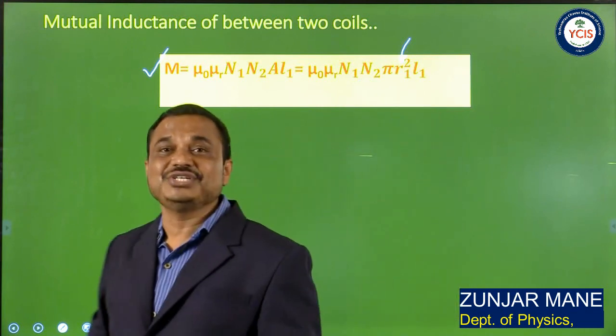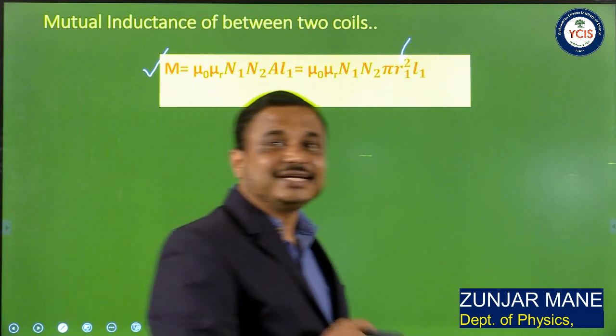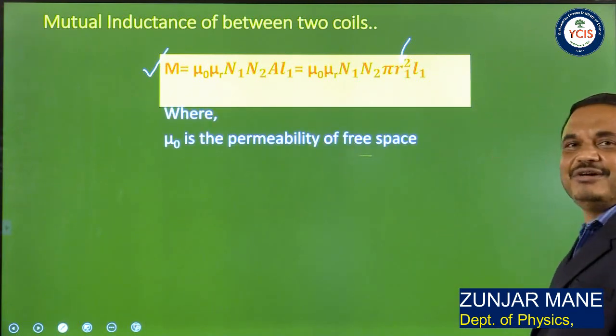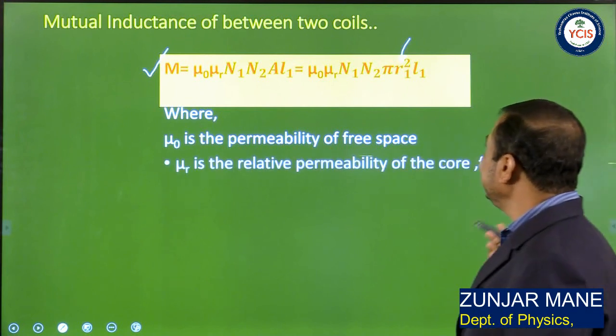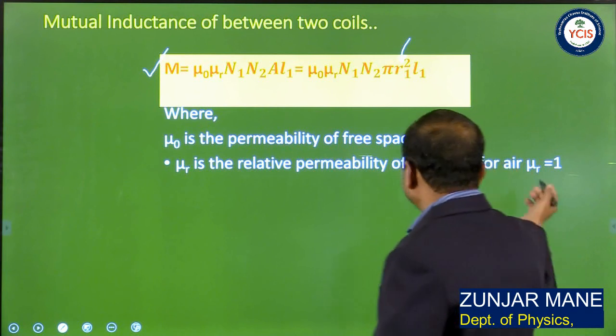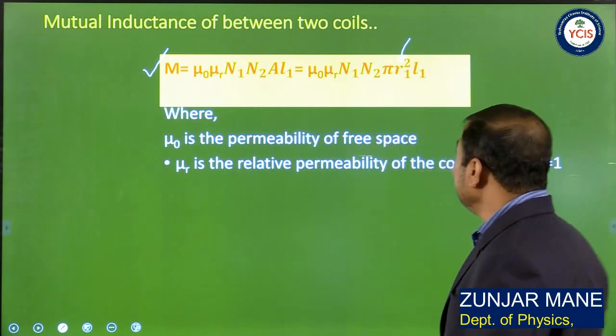So this is the expression for the mutual inductance between the two coils, where mu 0 is the permeability of free space, mu r the relative permeability of the core, which may be soft iron or air. For air, mu r is equal to 1.